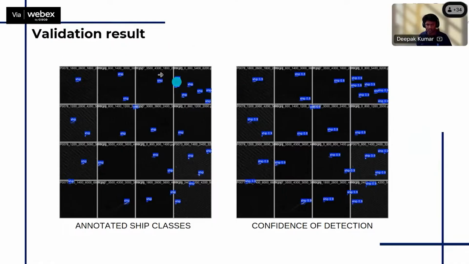You can see the validation result. These are the annotated ships, already fitted in the images. The annotated ships are present here, but the model tries to detect those ships with a confidence score. You can see most of the ships are getting detected with 90%, and a few are there with 30% or less.